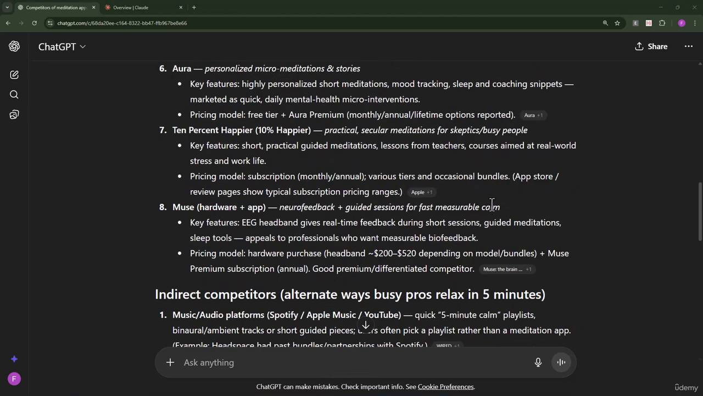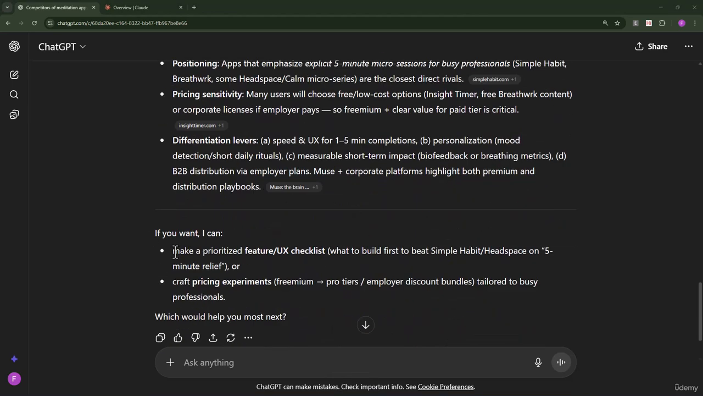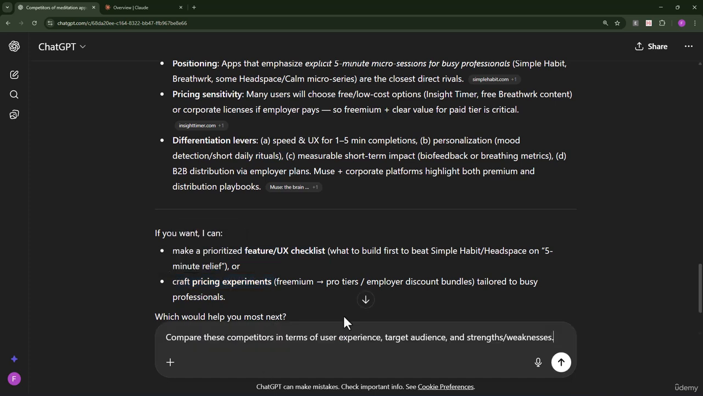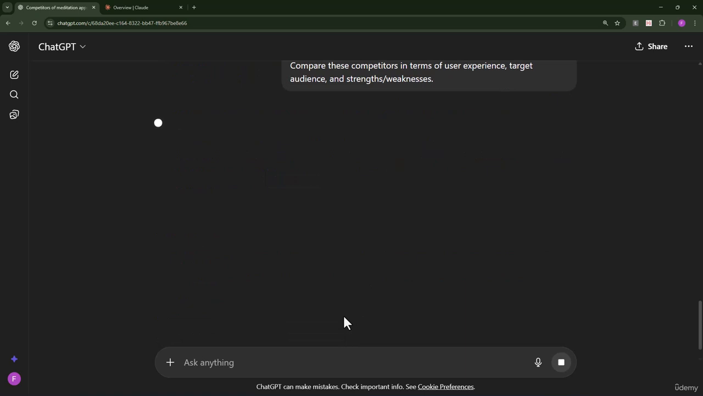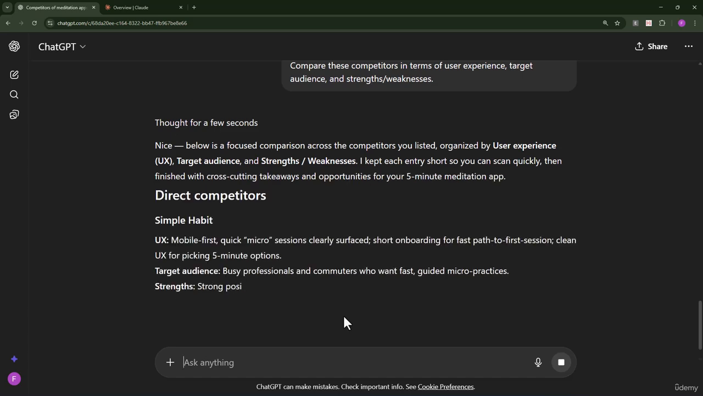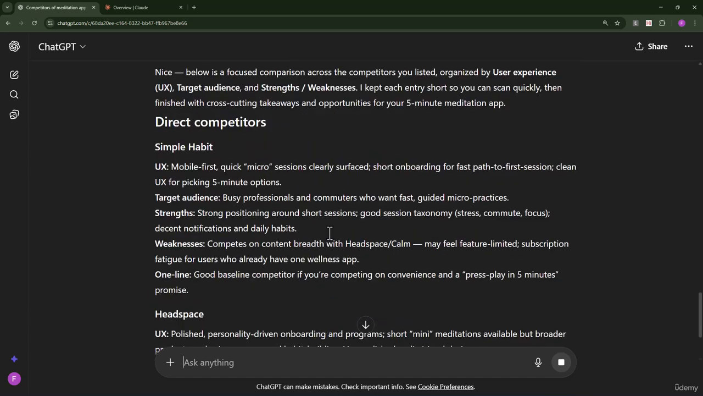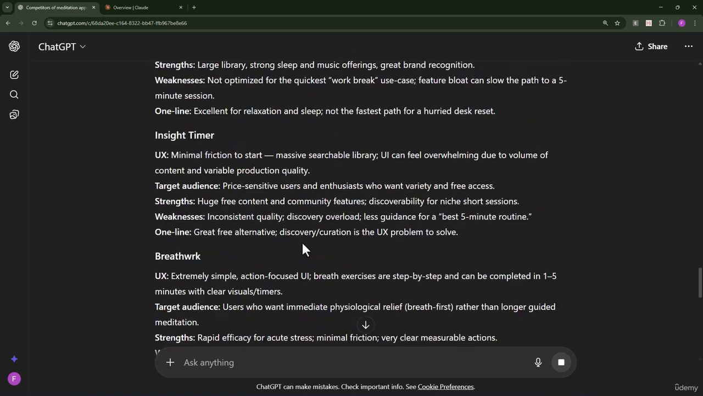Now if you are not comfortable directly jumping to the list of features or doing pricing experiments, you can ask it to compare the competitors in terms of user experience, target audience, and strength or weakness. So it is going to create a comparison and give it to you. So you can see over here, in case of direct competitors, in terms of UX, target audience, strength, weakness in one line. Basically, one line is the summary. Okay, so it is giving you everything based on the data it has.